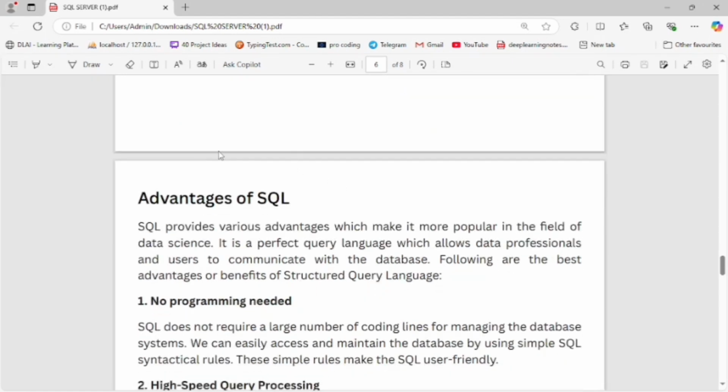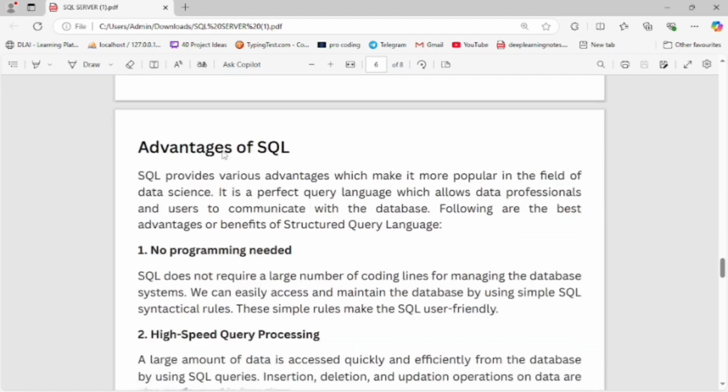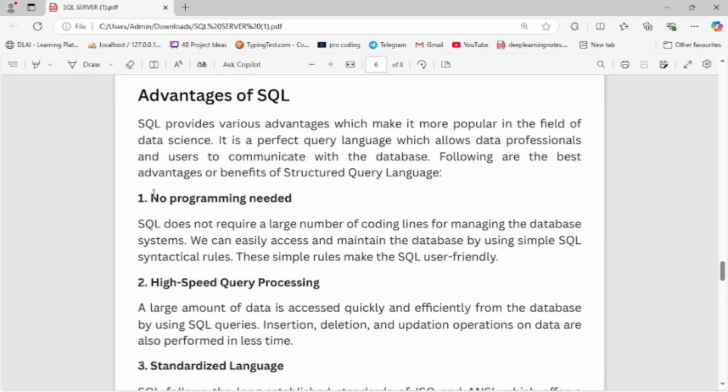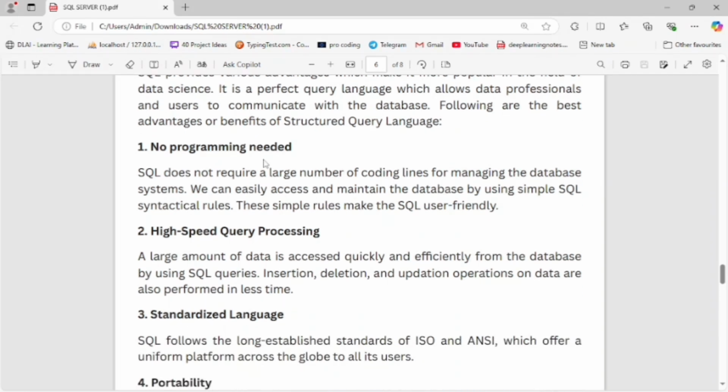Now let's study the advantages of SQL. SQL provides various advantages which make it very popular in the field of databases. It is the perfect query language which allows data professionals and users to communicate with the database. Following are the best advantages or benefits of Structured Query Language. The first point is the advantage of SQL.